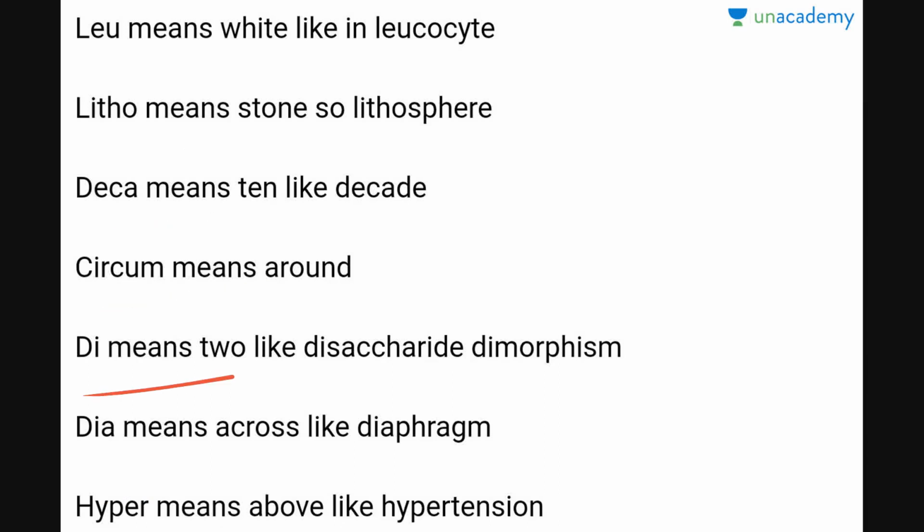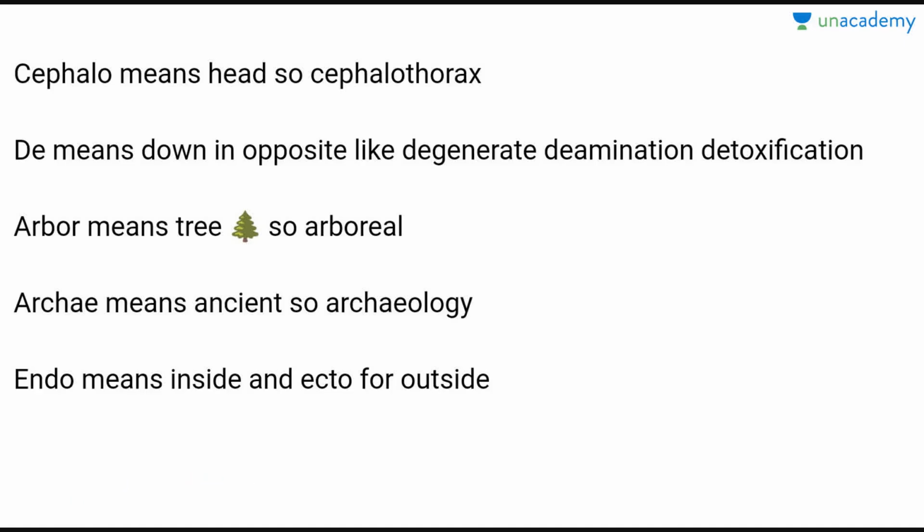Di means 2, like disaccharide, dimorphism. Dia means across, like diaphragm. Hyper means above, so hypertension. Cephalo means head portion. Arbor means tree. De means down, like degeneration, deamination, detoxification. Arche means old. Endo means inside, and ecto means outside.